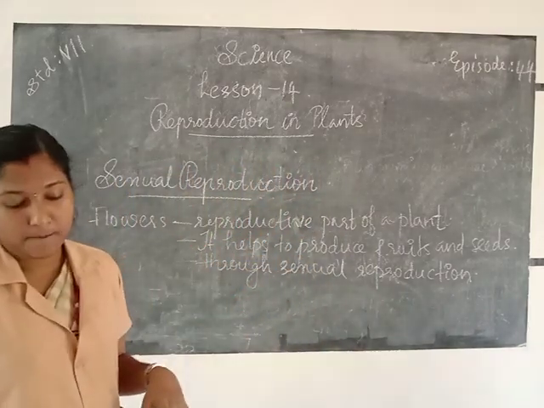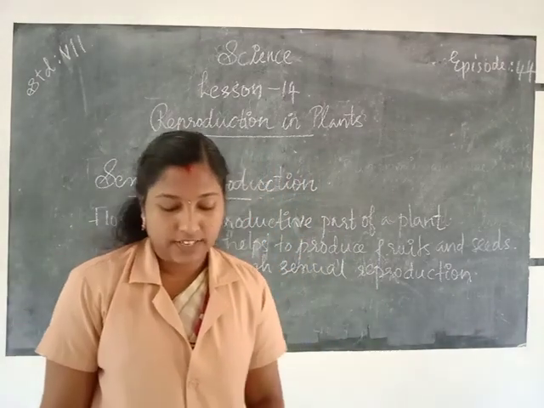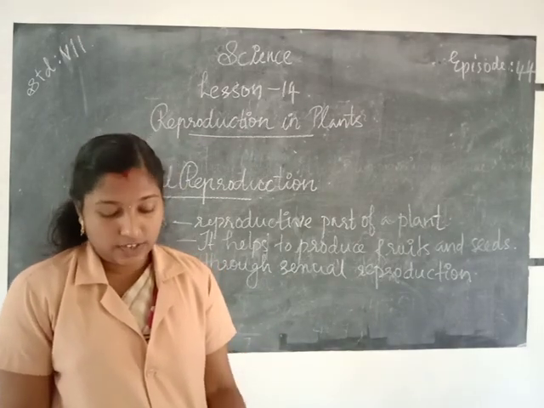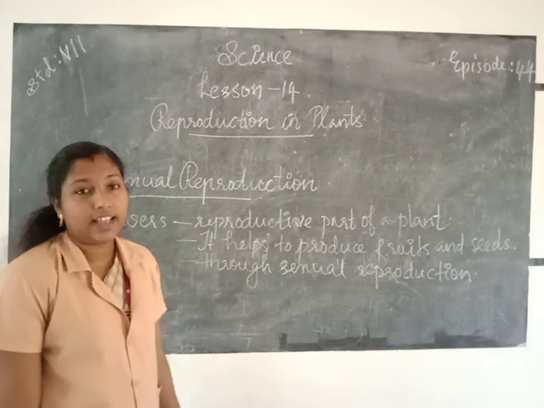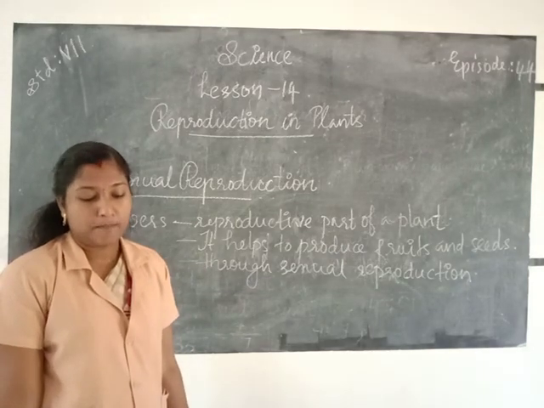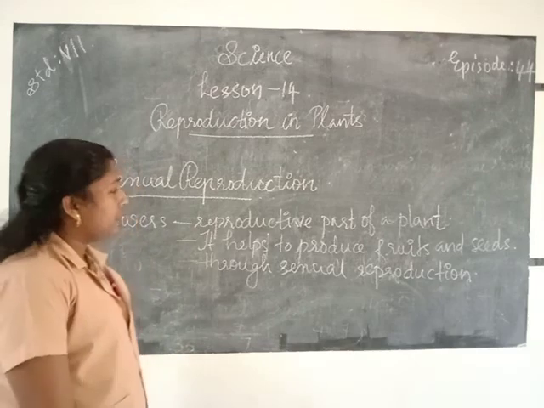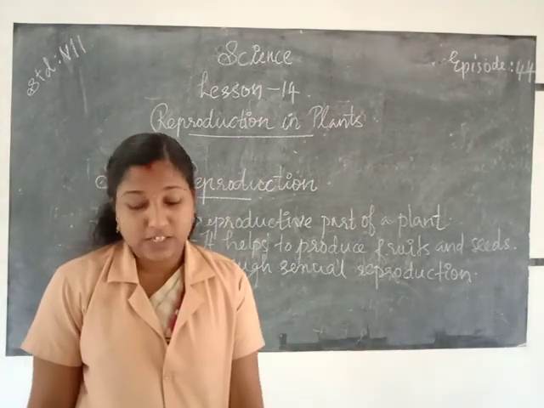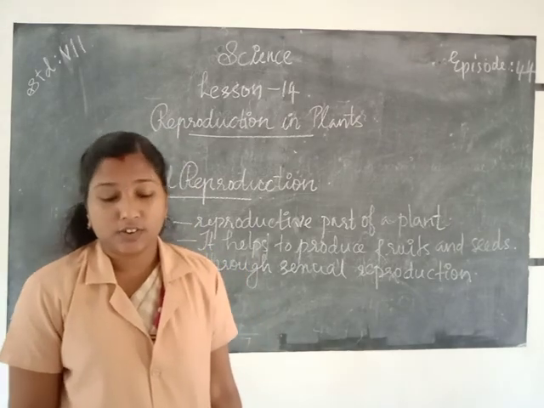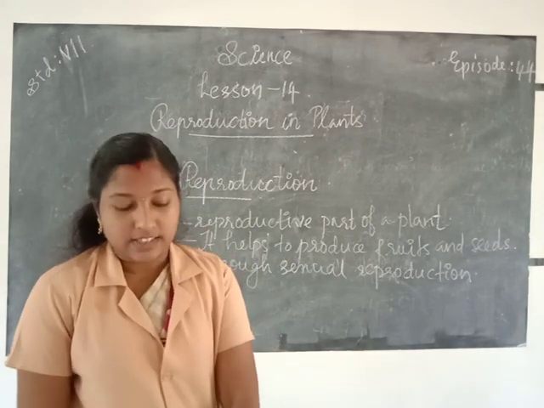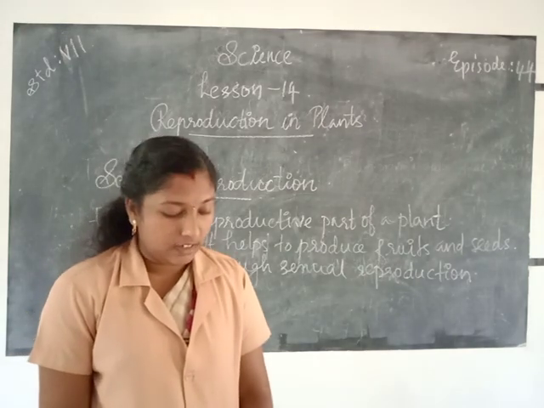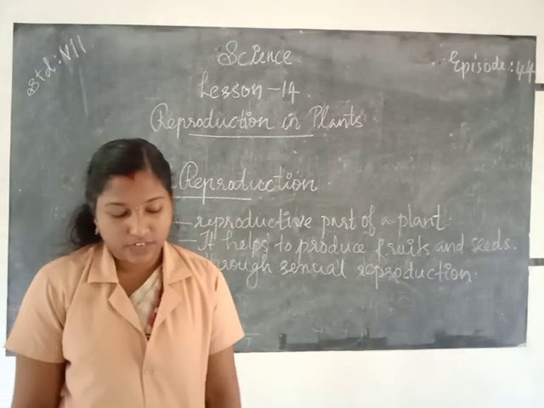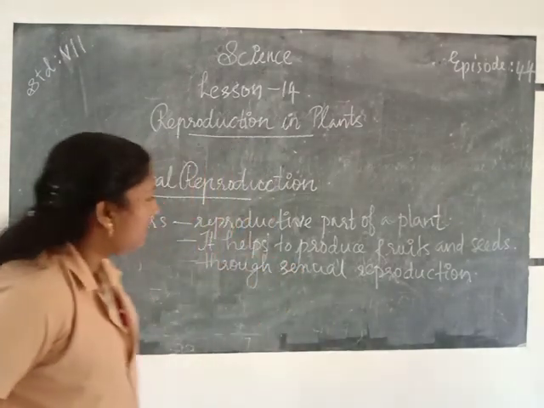Sexual reproduction. Okay, how does sexual reproduction take place? In sexual reproduction, a male cell is produced by the male part of a flower. Then we know the different parts of a flower. A flower consists of sepals, petals, stamen, pistil. Which are the different parts of a flower?